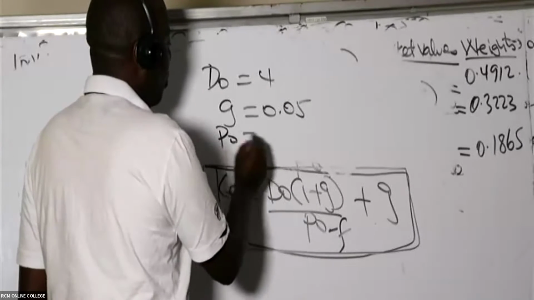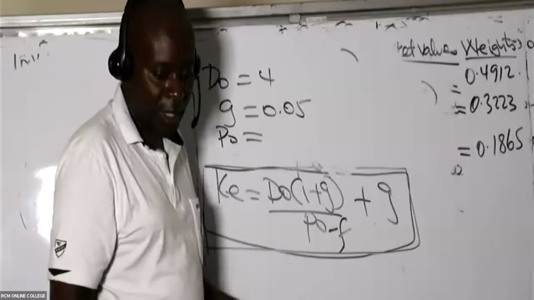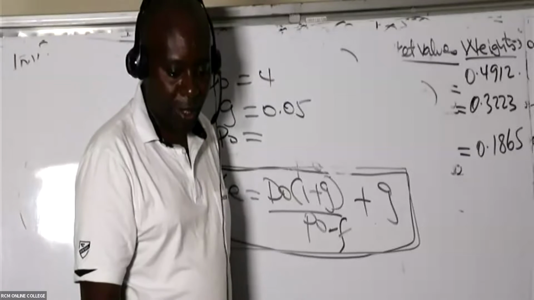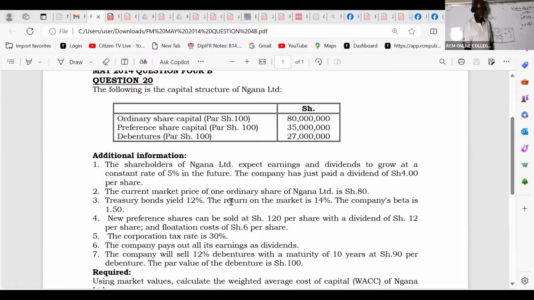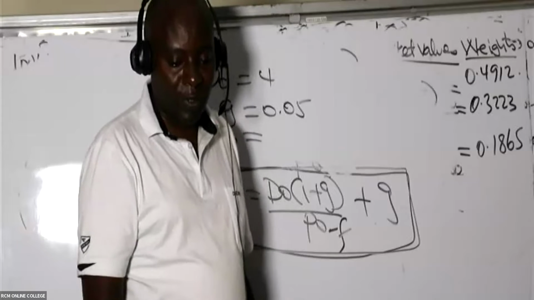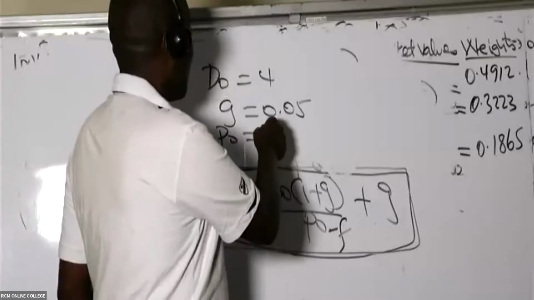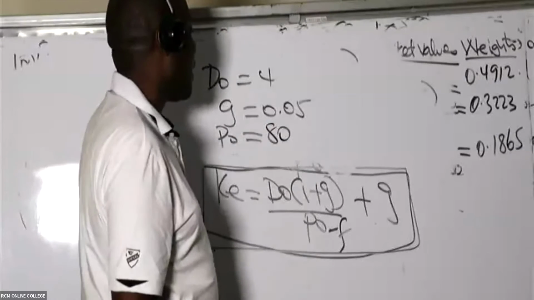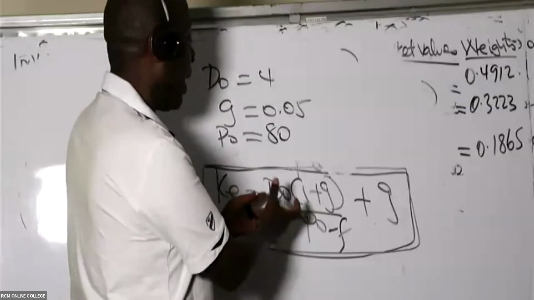How about P0? Now I'm only looking for P0 because here I need 3 items. We are told the current market price of one ordinary share is 80. P0 is for the ordinary share. So in this case we have 80. Now, ladies and gentlemen, I should be able to plug in the values here.